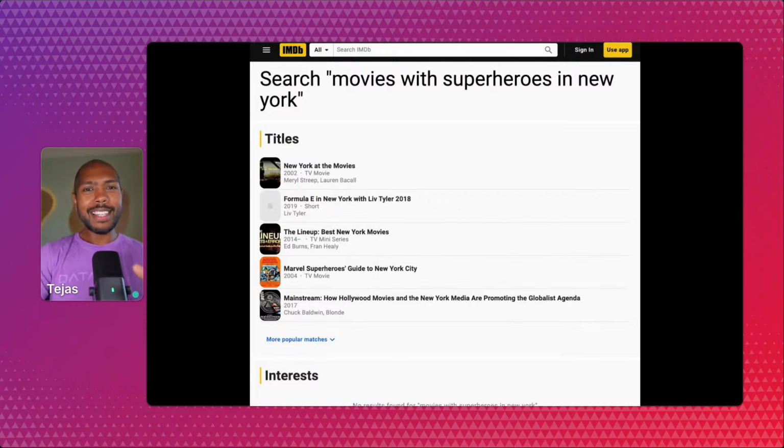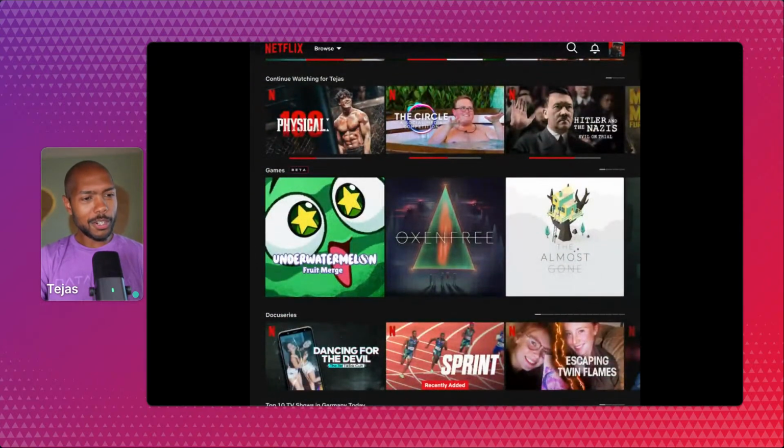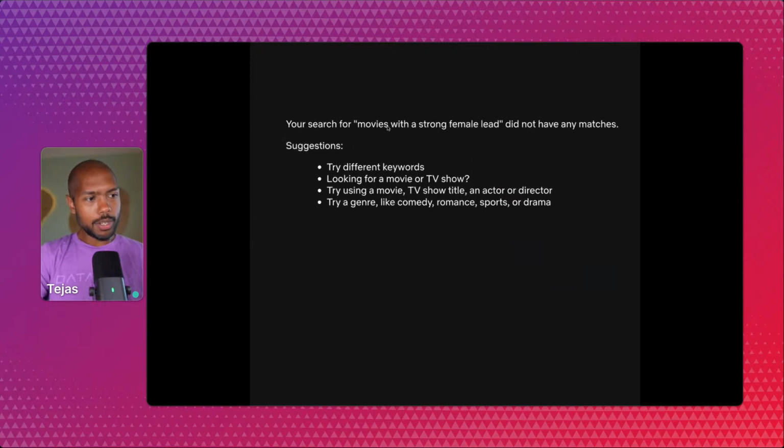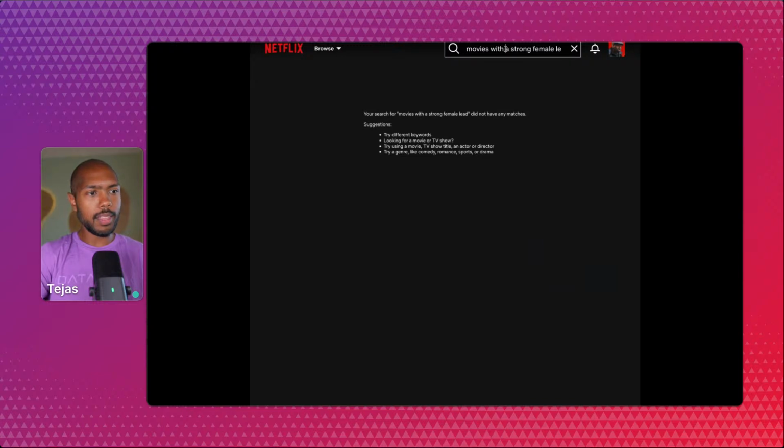Okay, so let's look at another example of status quo by checking out Netflix. I like Netflix. I love Netflix, actually. I watch a lot of Netflix. And sometimes, same thing, I want to search for movies with a strong female lead, right? And what do I get? In Netflix's case, it's actually even worse. I just get nothing. Your search for movies with a strong female lead did not have any matches. Try different keywords. This is a problem, keywords. Status quo is keyword search. I think we'll have the same with superheroes in New York, yeah. So it just doesn't, that's the status quo.